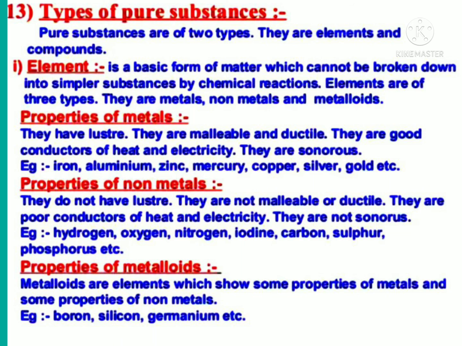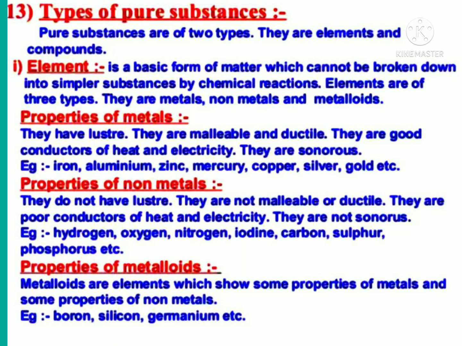The properties of non-metals. They do not have luster. They are not malleable or ductile. They are poor conductors of heat and electricity. They are not sonorous. Example, hydrogen, oxygen, nitrogen, iodine, carbon, sulfur, phosphorus, etc.